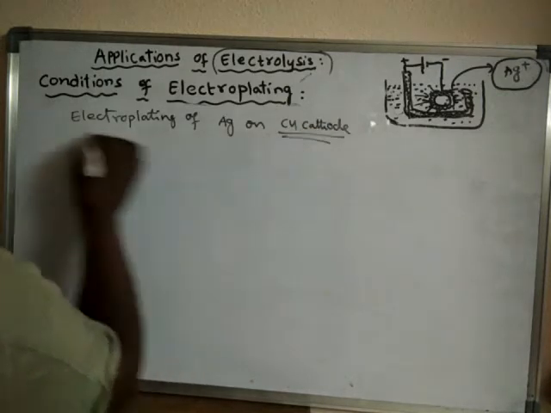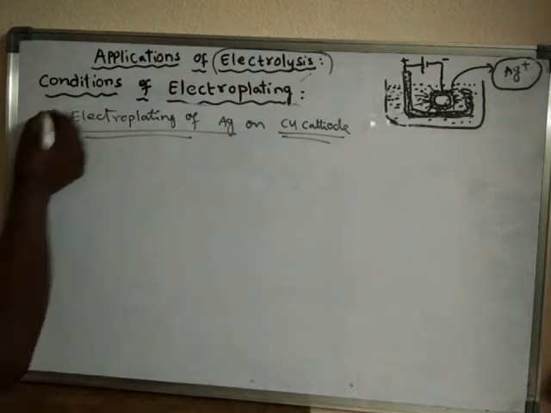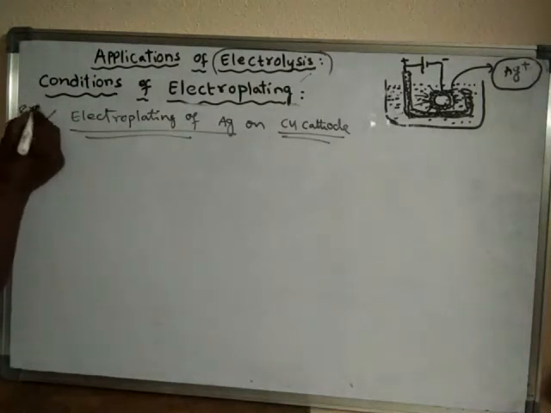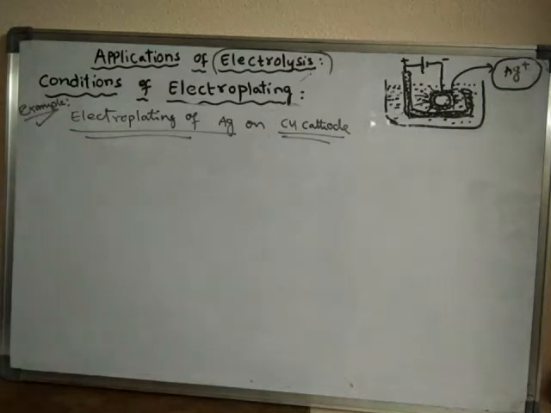So this is an example we are discussing: the process of electroplating of silver on copper cathode.